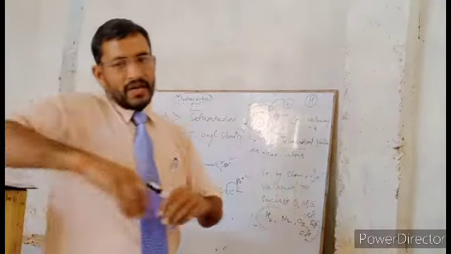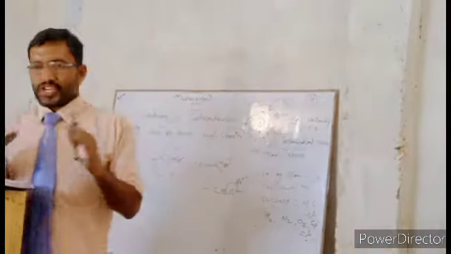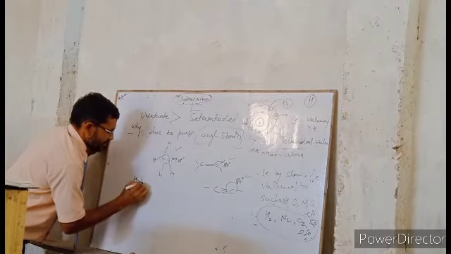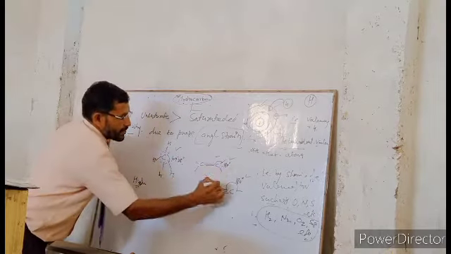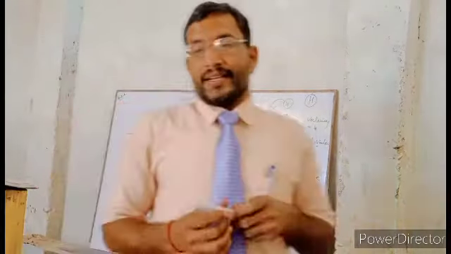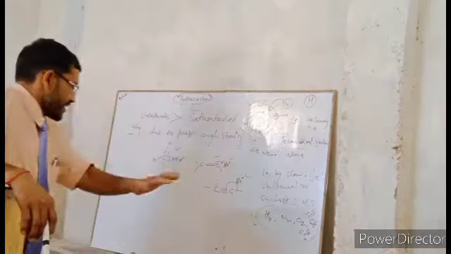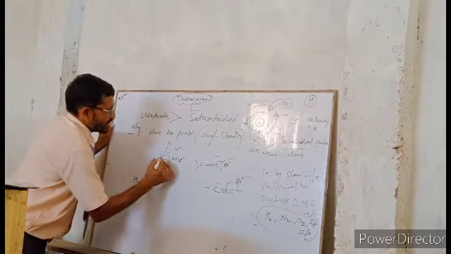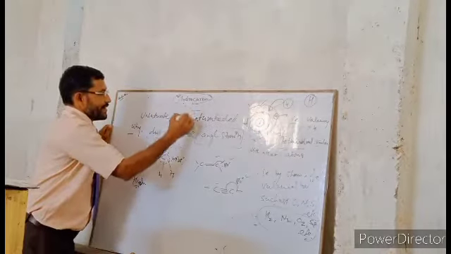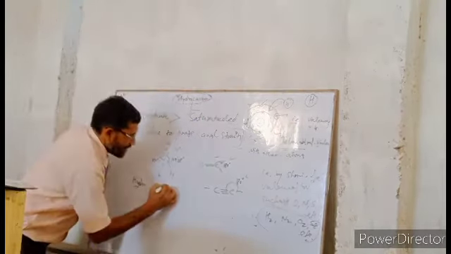Now another good point: take care of the hybridization of this carbon and that carbon. I will take hybridization in detail in the chemical bonding lecture, but here I just tell you that the carbon present in saturated hydrocarbon, like alkane, has sp3 hybridization.